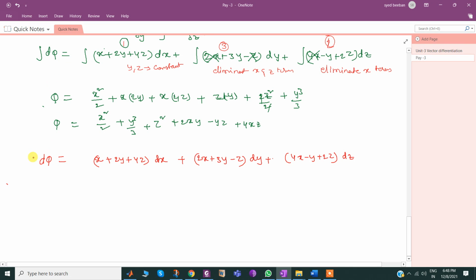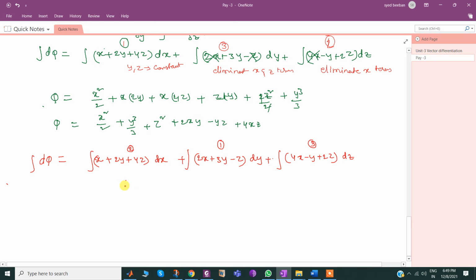Integral d phi equals this one. Now first priority, let me choose this. Second priority, let me choose this. Third priority, let me choose this. Up to this, any doubt? No sir.